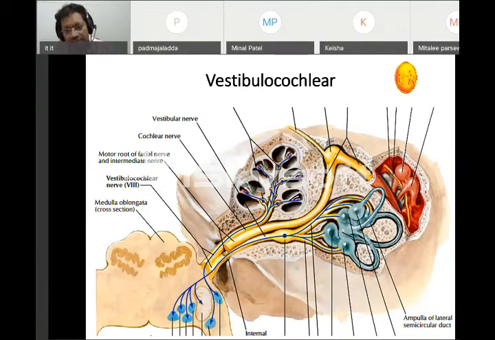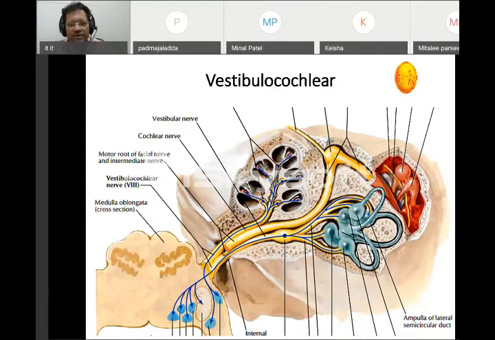The other way around, the semicircular canals help in kinetic equilibrium. All these sensations are carried by the vestibular branch of the vestibulocochlear nerve to the cerebellum. The vestibular branch is mainly connected with the cerebellum and helps in the maintenance of balance. So that is vestibular, and the cochlear part helps in the sense of hearing.